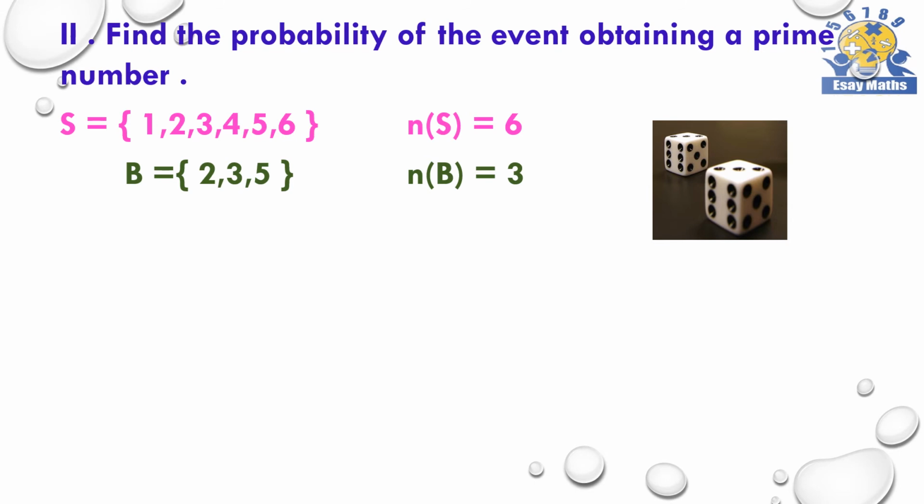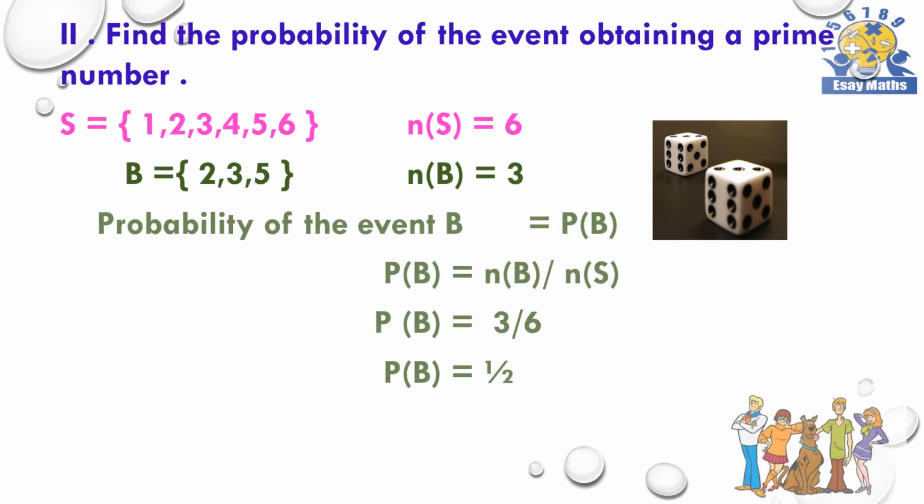So, the number of elements in the event B is 3. Now we can find the probability of the event B. Here we have to substitute the values. P(B) is equal to n(B) divided by n(S). You know, n(B) is equal to 3, n(S) is equal to 6. So, P(B) is equal to 3 over 6. We can simplify it. So, the final answer is the probability of the event B is half.